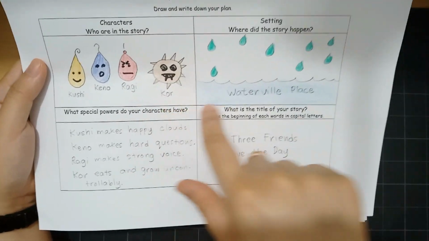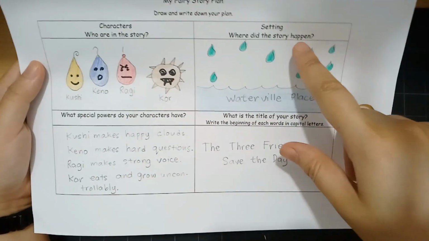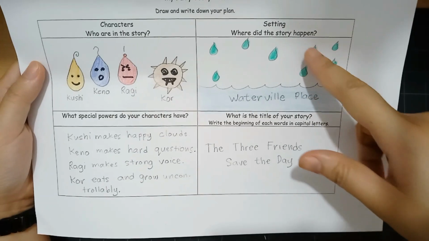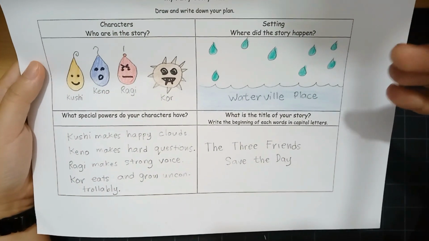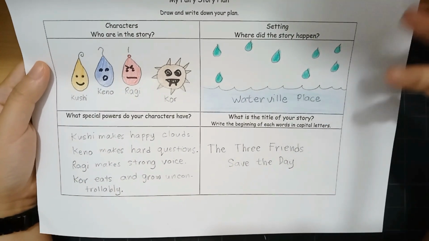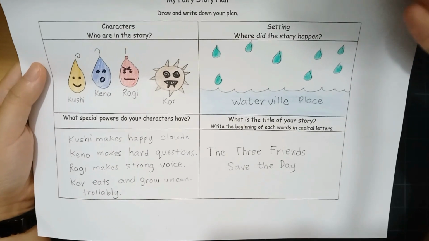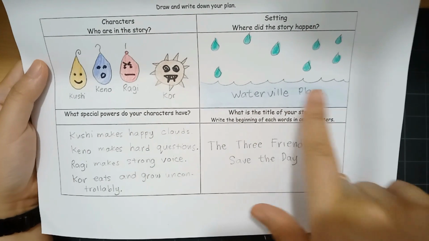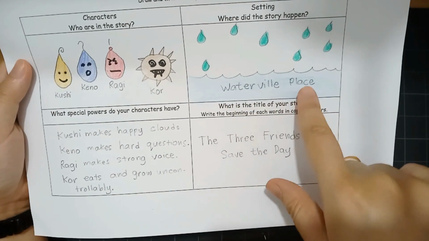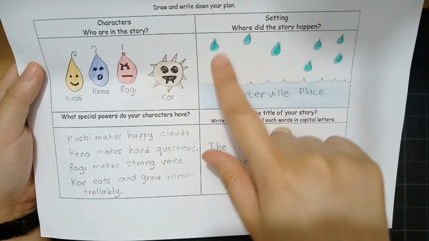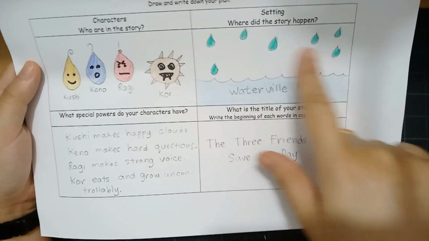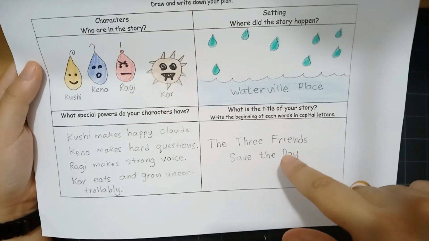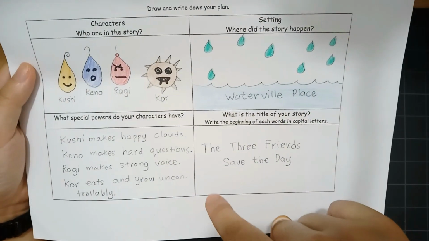Now, in my plan I also described the setting. The setting means where did the story happen? Is it in the water, in the forest, in the house, in the building? In my story, I made up a place called Waterville Place. And I drew it. How does Waterville Place look like? My characters will be in here in my story. That is the setting.